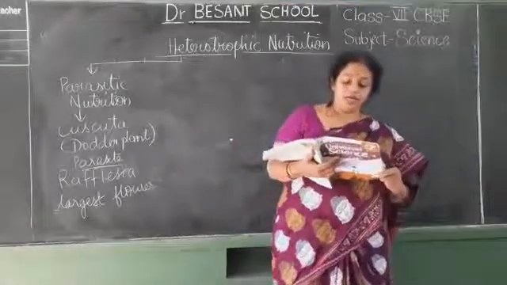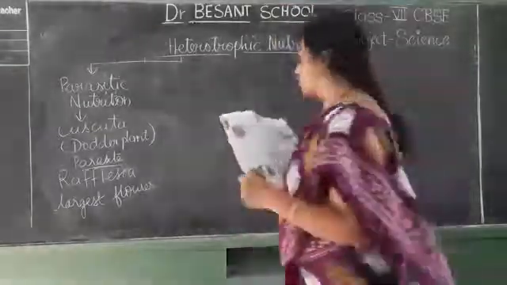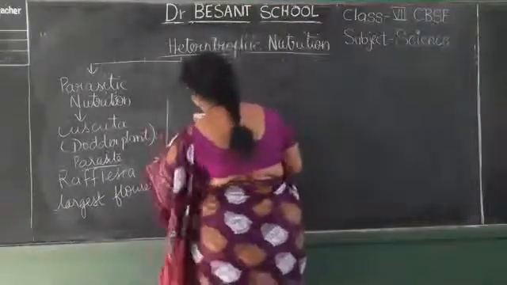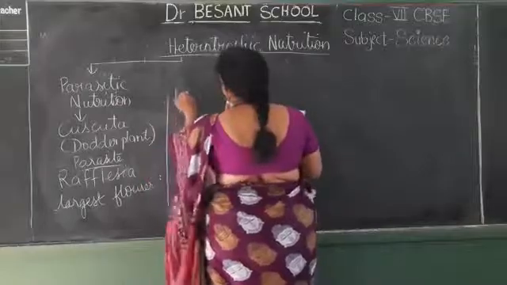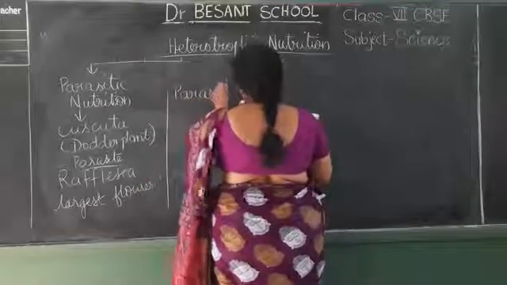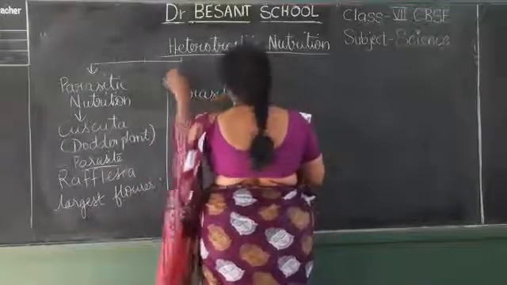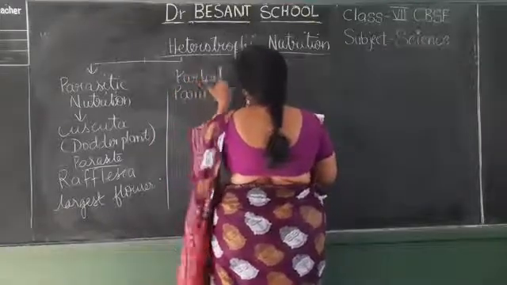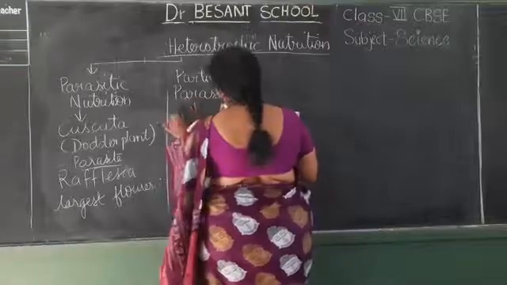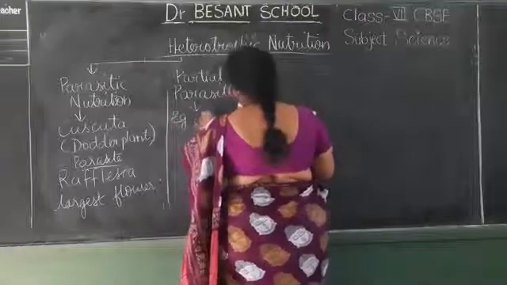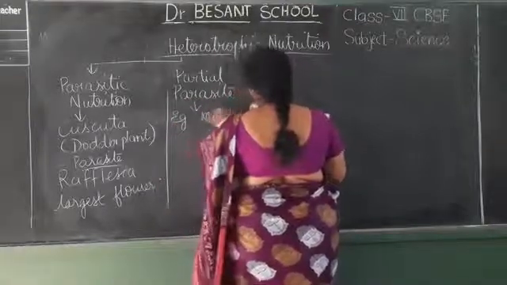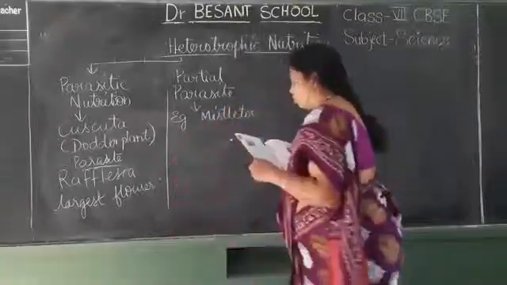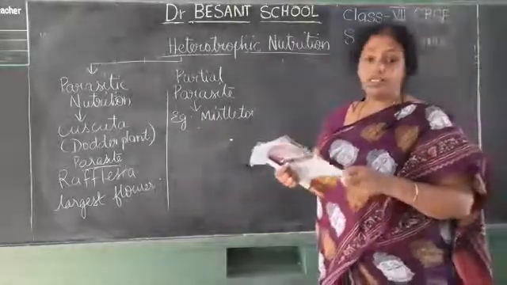Next we shall see about a partial parasite. Partial means it is not fully dependent upon the host plant for everything. Only for certain requirements it is dependent, then it is called a partial parasite. Example is mistletoe. Understood, children? Mistletoe.